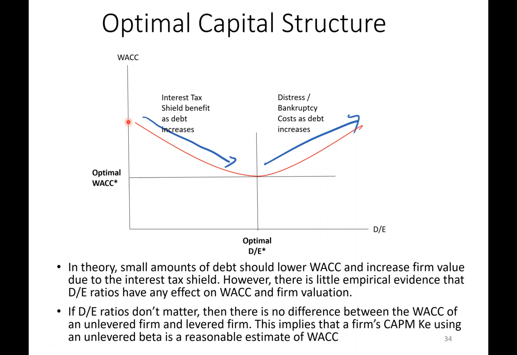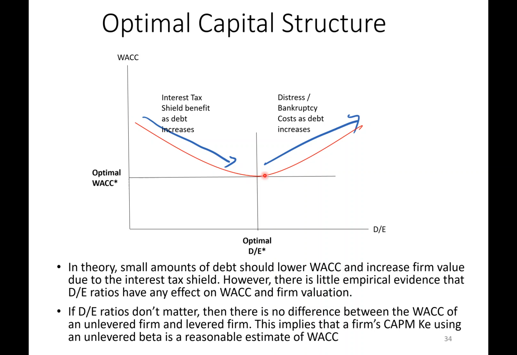In theory, adding a little bit of debt to a firm that's, say, very safe to begin with, say if Walmart had zero debt, adding a little bit of debt is probably going to lower their WACC as they take advantage of the tax shield on interest payments. Also think about the lower your WACC is, the more valuable the firm is. Remember, when valuing the stock for Walmart, we're going to take the present value of free cash flows discounted at WACC. So the lower the WACC, the higher the value of the firm.